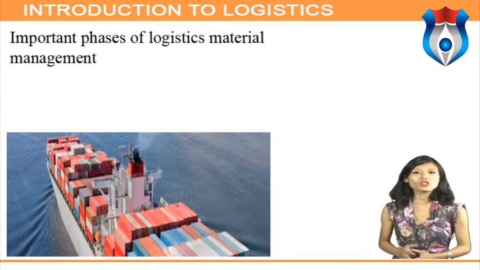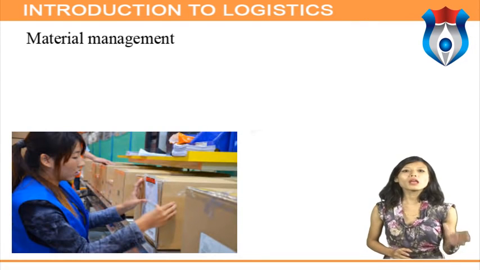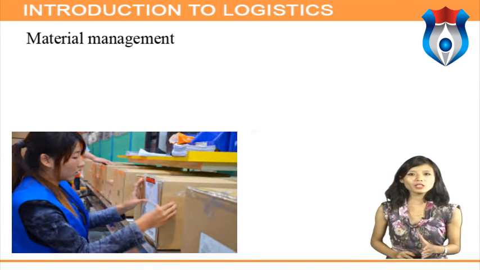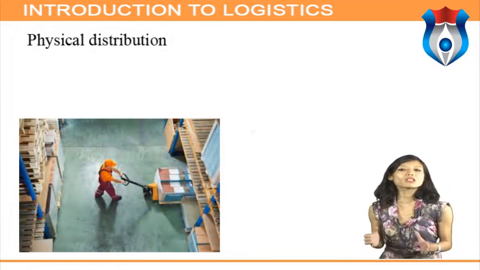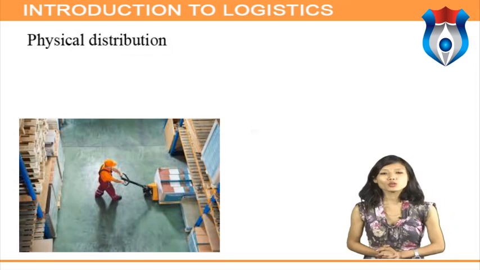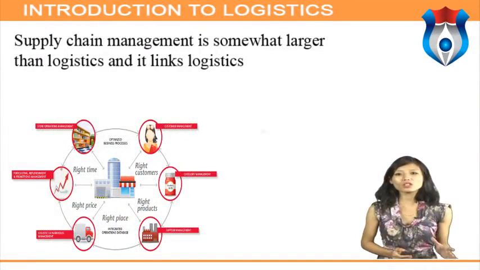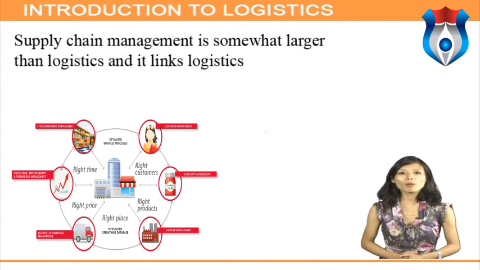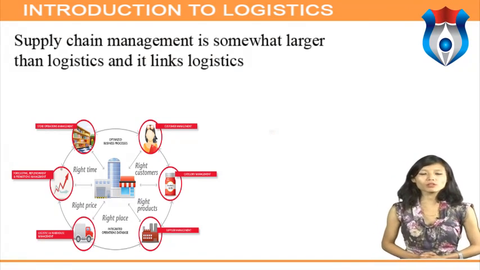Important phases of logistics movement management are material management. Materials management is the timely movement of raw materials, parts and supplies. Physical distribution is the movement of the firm's finished products to the customers. Supply chain management is somewhat larger than logistics and it links logistics more directly within the user's total communication network and with the firm's engineering staff. It includes manufacturers and suppliers but also transporters, warehouses, retailers and customers themselves.